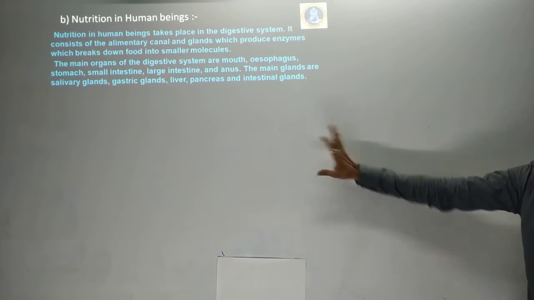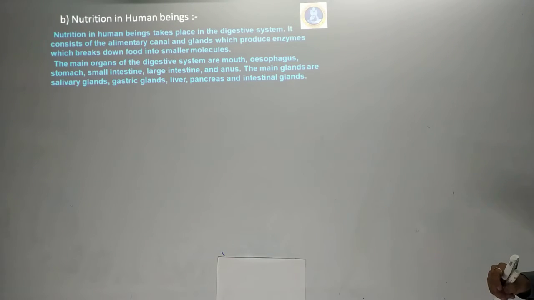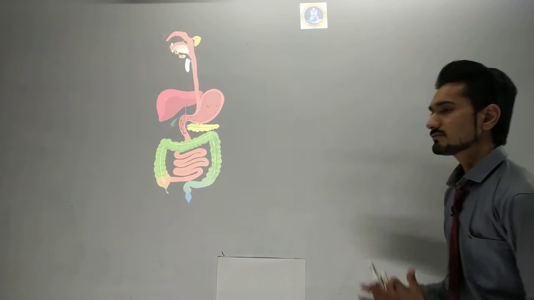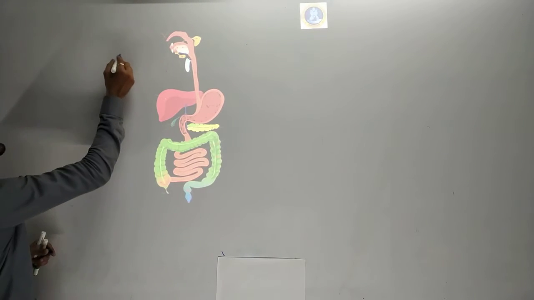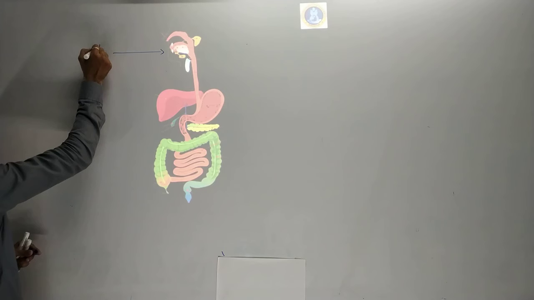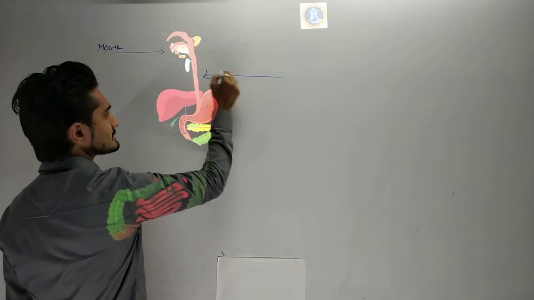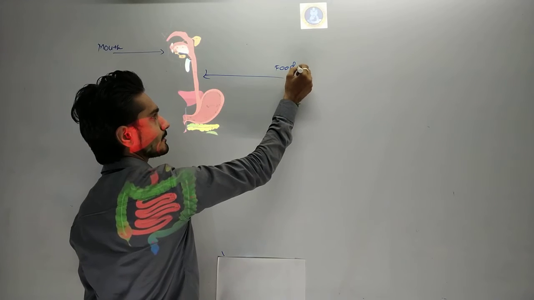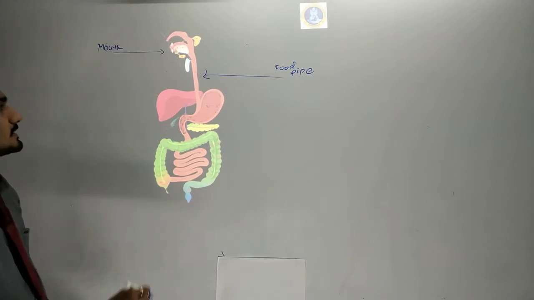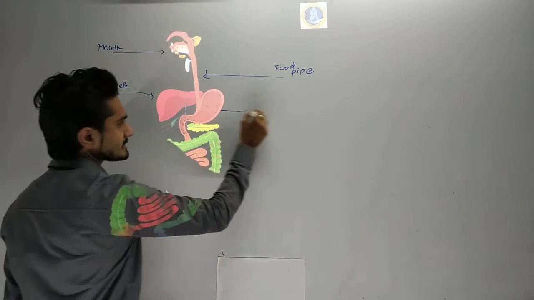That we are going to see in today's lecture. Now I am going to show you what the digestive system is and what parts are here. You can see it in the figure. The first part of the digestive system is the mouth. Another part present here is called the food pipe or esophagus. In easy language, it is the food pipe. The third part is called the liver. And here is the stomach.